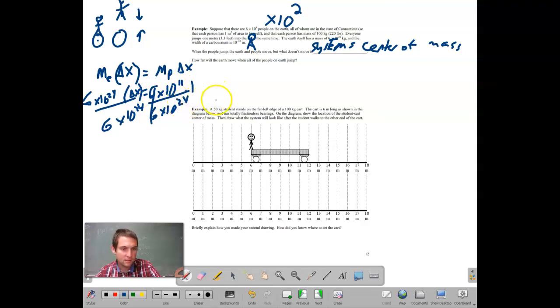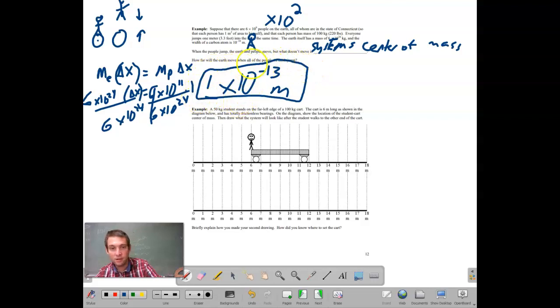There's the exponent rule again, this time we're dividing. So we do 10 to the 11th minus 24, times 1, so we get 10 to the negative 13th meters. And if that makes you uncomfortable, you can put a 1 in front. It means the same thing: 1 times 10 to the negative 13th meter.